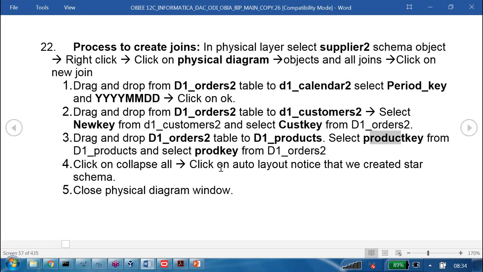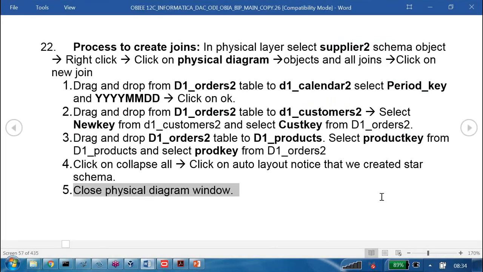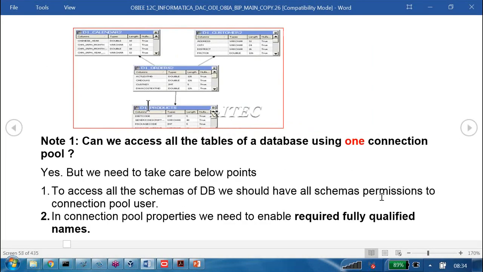Now click on collapse all. Click on auto layout. Notice what schema we created? Star schema we created. Close the physical diagram window. Yes, we closed this physical diagram window. With this, we completed the joins we provided. What is next?